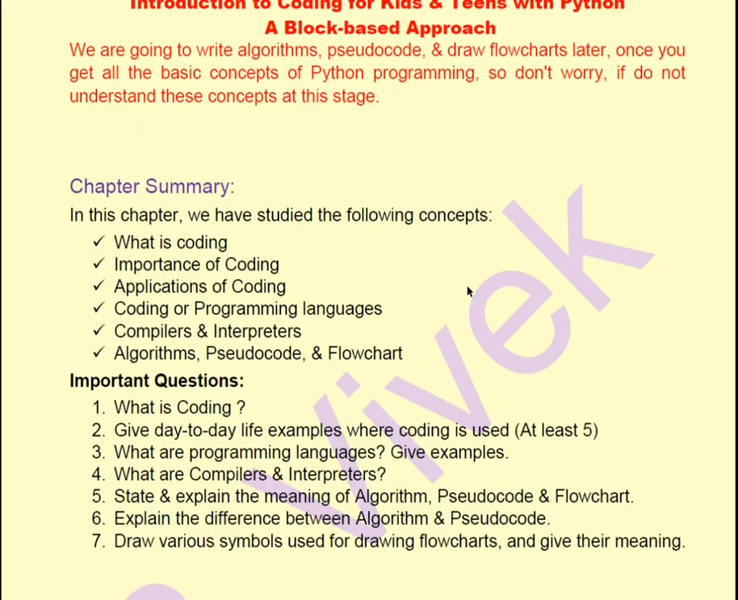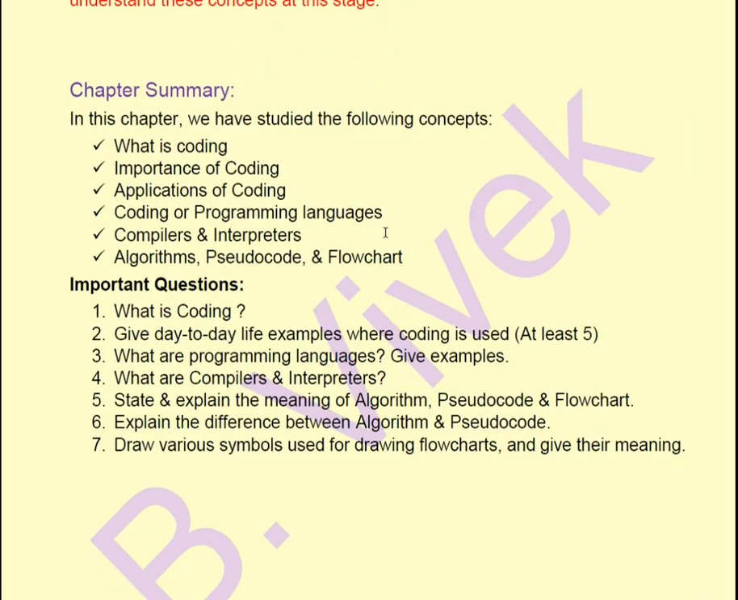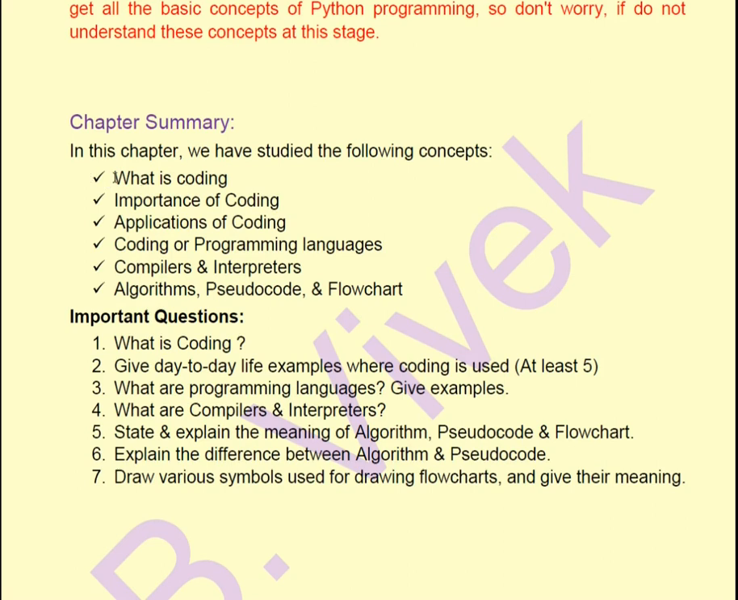That is the end of our very first chapter. We are going to write algorithms, pseudocode, and draw flowcharts later once you get all the basic concepts of Python programming. So don't worry if you do not understand this concept at this stage. We have covered in this first chapter what is coding, importance of coding, applications of coding, coding or programming languages, compilers and interpreters, and the meaning of algorithm, pseudocode and flowchart.